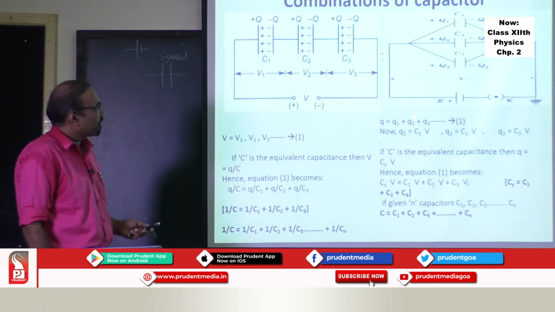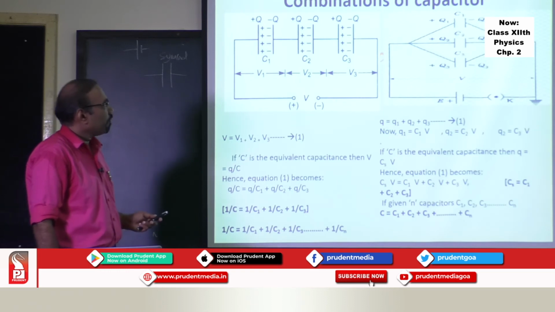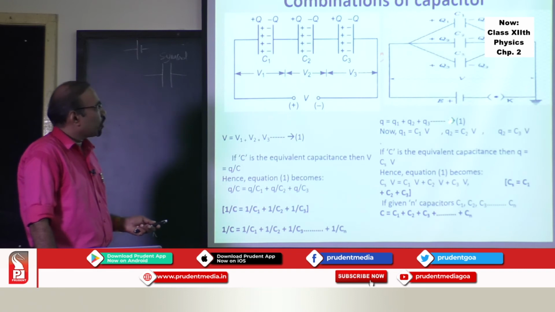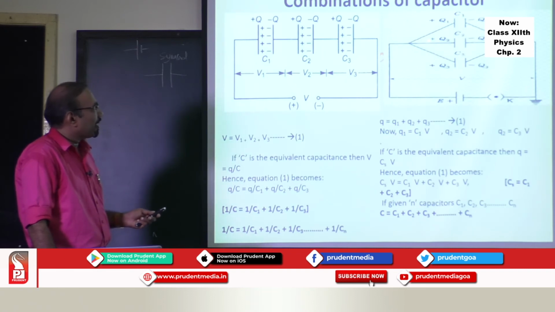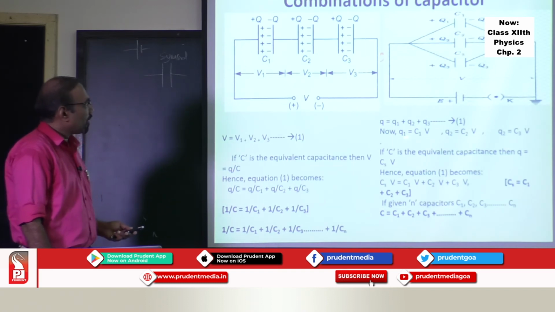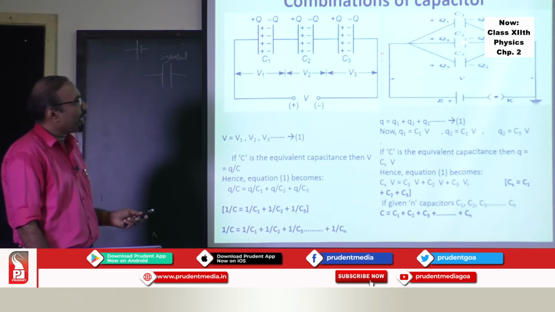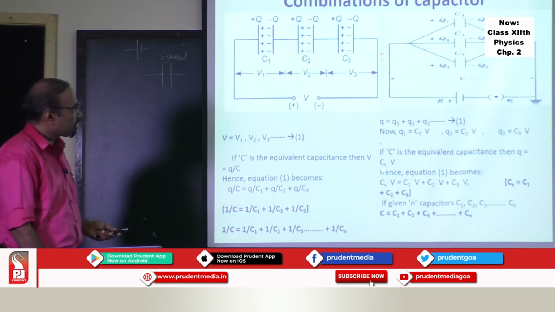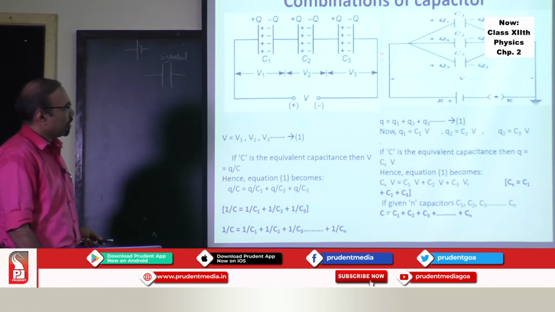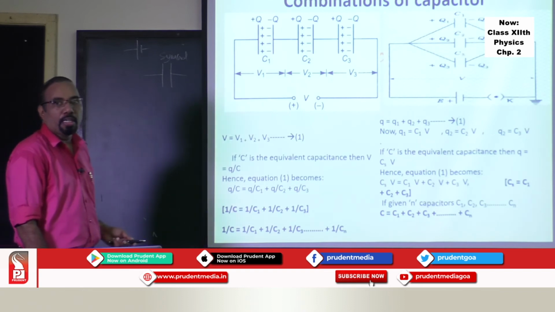Please note there is a different symbol here; you can use the same symbols here. So Q1, Q2, Q3 is the total charge which is supplied, which gets distributed and deposited on the capacitors C1, C2, C3. But what is Q1? It is C1V, C2V, C3V, because V is the potential difference across the three capacitors since they are connected in parallel. Substitute this, and you will get this beautiful relation where the total capacitance of the combination is the sum of the individual capacitances.